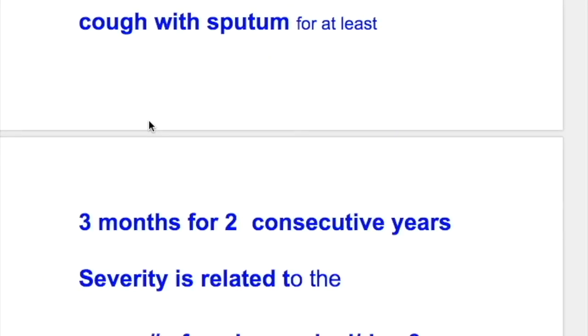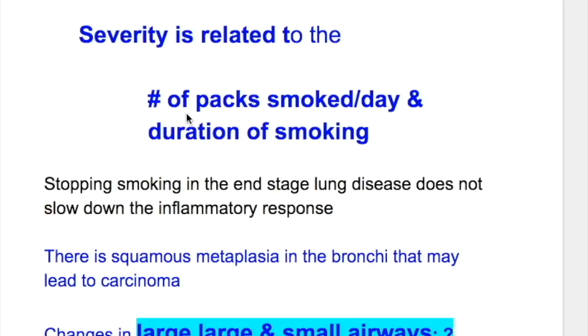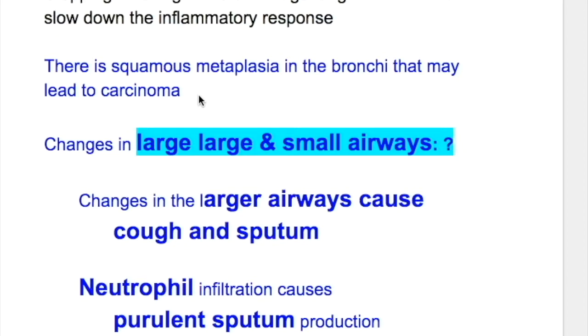For the diagnosis of chronic bronchitis, number 1, cough with sputum should be present for at least 3 months for 2 consecutive years. And number 2, severity is related to the number of packs smoked per day and the duration of smoking. The longer the smoking and the more packs, the worse the disease. There is squamous metaplasia in the bronchi that may lead to carcinoma.